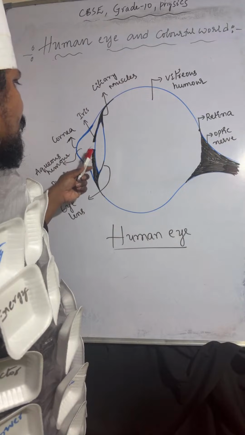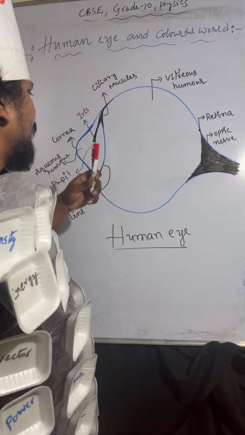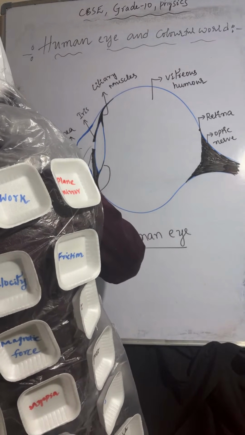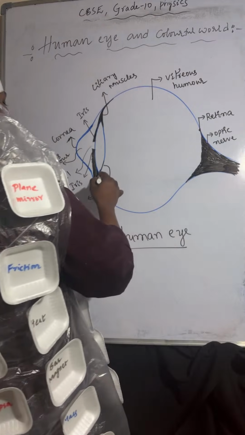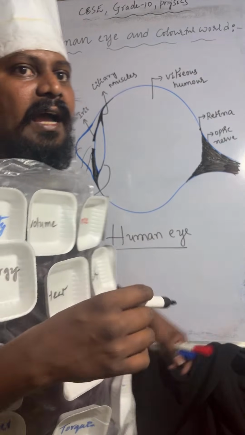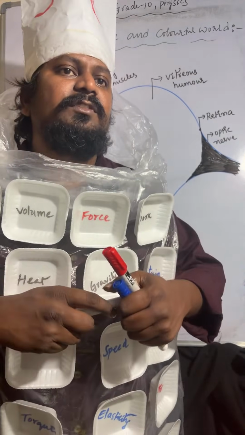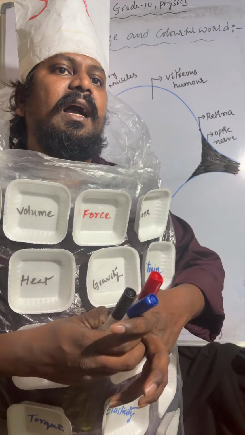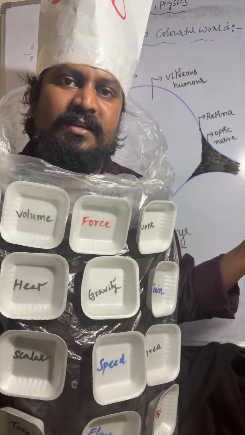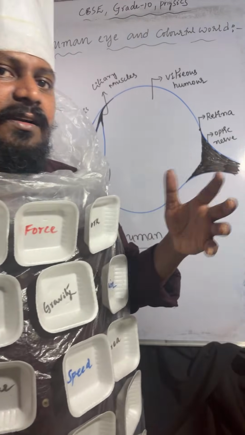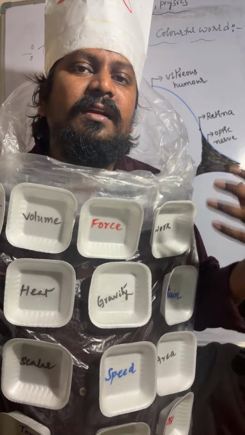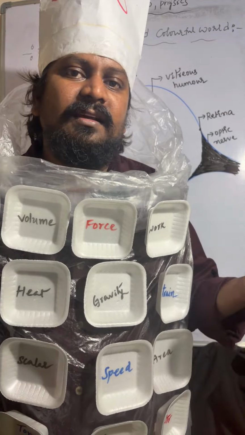Coming to the iris. The iris is a dark muscle. This part and this part are also iris only. This portion also has ciliary muscles. Understood? The iris is a dark muscular diaphragm which controls the size of the pupil. The pupil controls and regulates the amount of light entering into the eye.